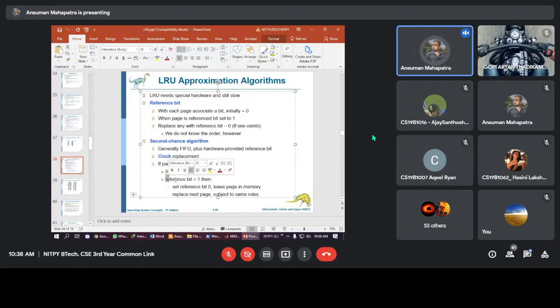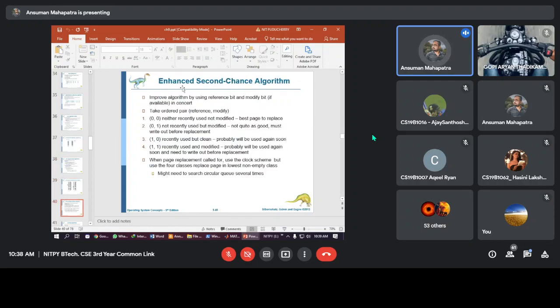If the reference bit is 1, then you have two options. Either you keep the latest page's bit as 1, or you reset all other reference bits to 0 and keep the latest page that you are using as 1. Always replace the page having value 0.